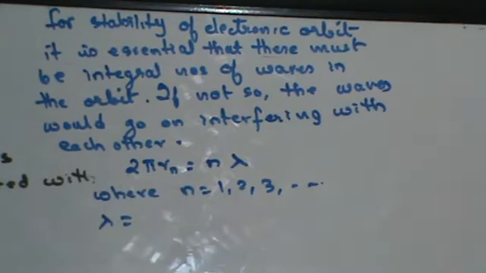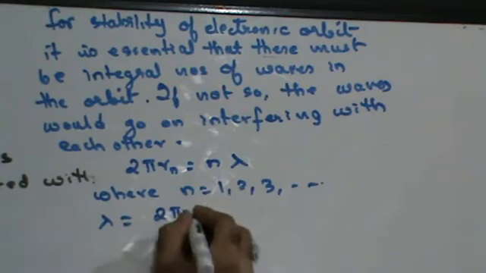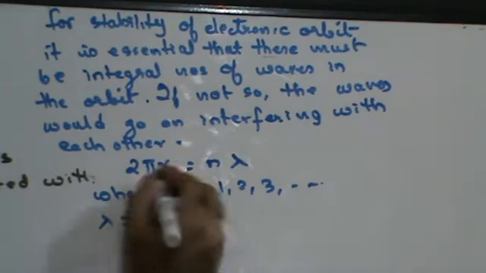Because that is the circumference that the electron has to cover, so that is the distance that the wave would have to cover. The distance of the wave is nothing but lambda, so 2 pi r should be an integral multiple of lambda, therefore I am multiplying it by n. Therefore lambda is equal to 2 pi r_n upon n, right?